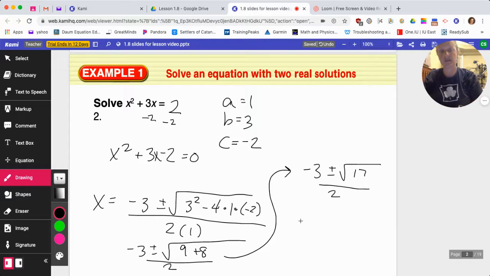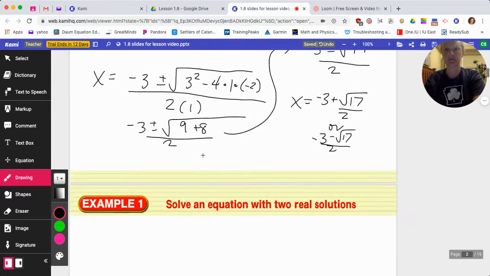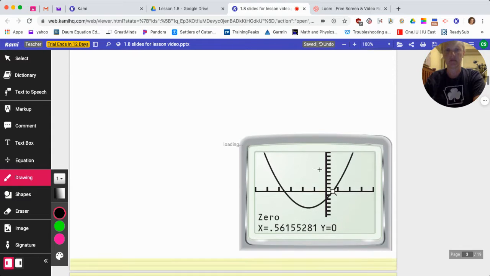The solutions to this equation are x equals negative 3 plus root 17 over 2, or negative 3 minus root 17 over 2. Okay, two solutions, because here the parabola crosses the x-axis at two spots.